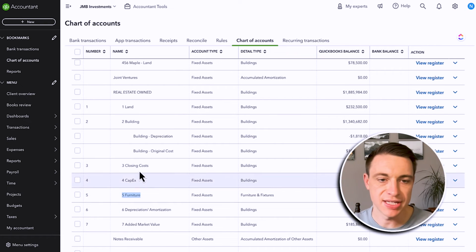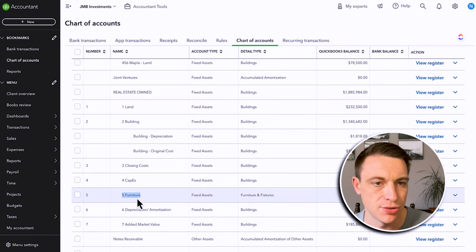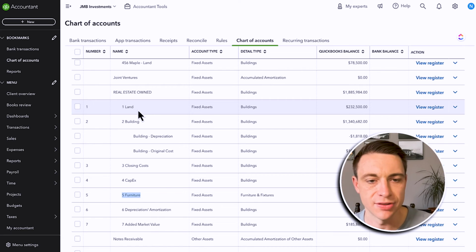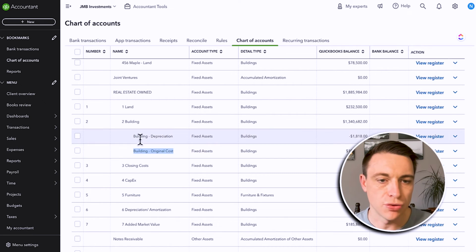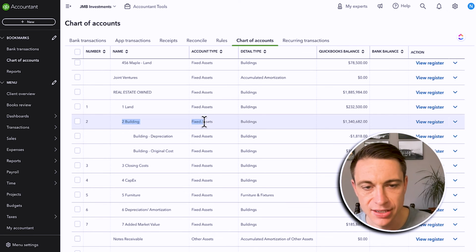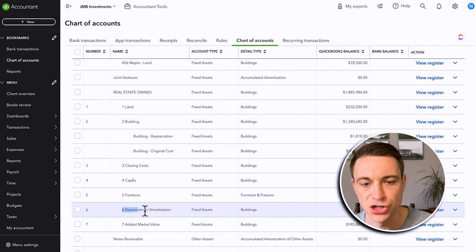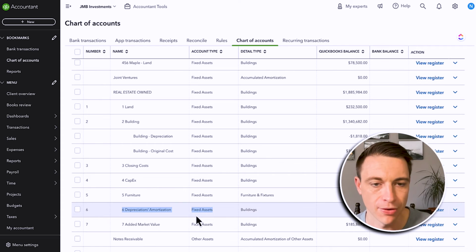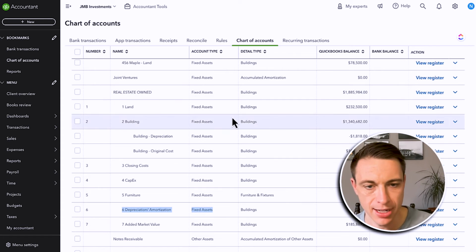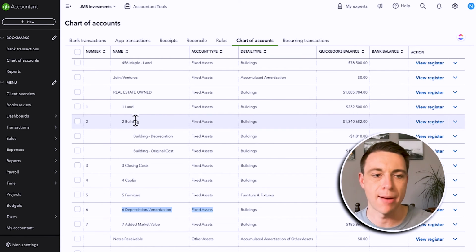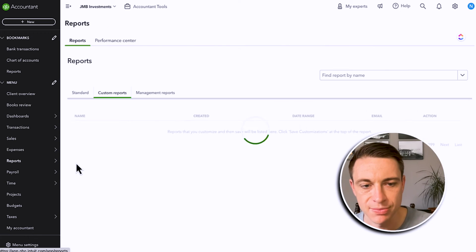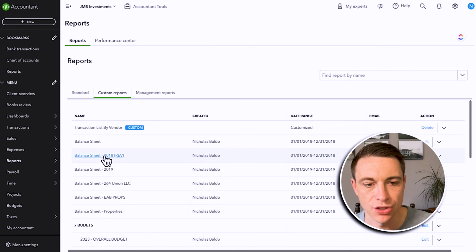And notice here that I have these items. If I want to add one or two, it doesn't really take much effort to do that. Now here I'm breaking down depreciation versus the original cost. You could do that if you want, or just tag everything to this level on the hierarchy and then have your depreciation as a separate line here. I'd probably prefer that. But establish your generic accounts first, okay? These are generic. Now we've turned on class tracking. We're going to have a class for every property, all right? Now I created some transactions in the past to show you what that looks like.